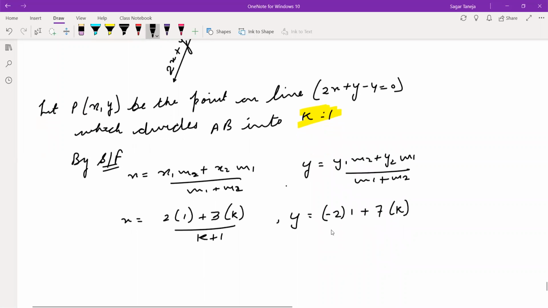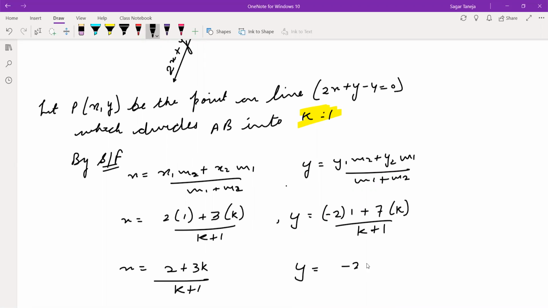Daksh, we do not have to write this in your notebook, okay? You can write it in rough. Then m1 plus m2, that is k plus 1. Now x is equal to (2 plus 3k) upon (k plus 1), and y is equal to (minus 2 plus 7k) upon (k plus 1).